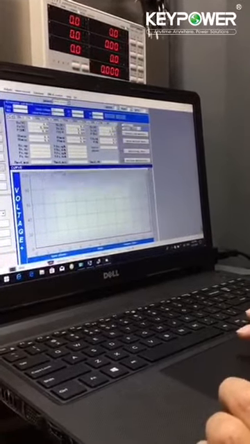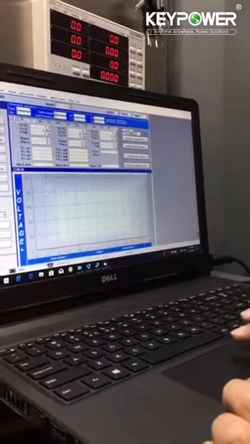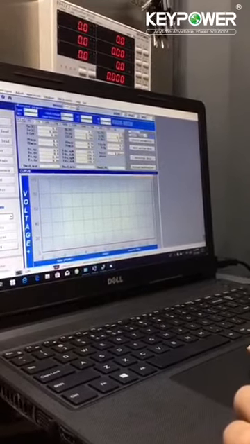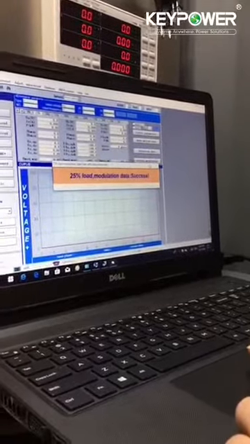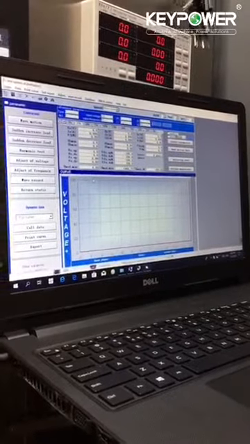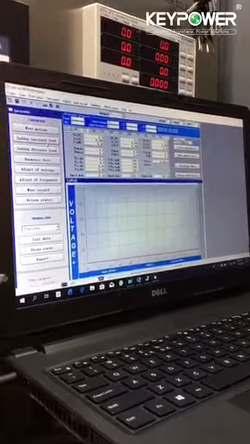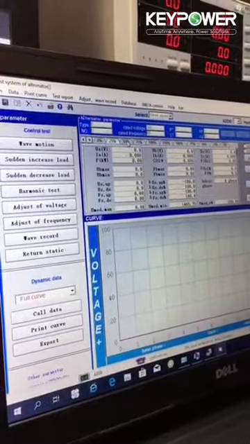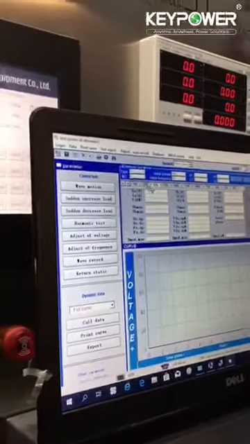100% and 110% overload, and also need to do the sudden load off and on to see the harmony curve. Assume we are doing this sudden increase. Assume it is at 50%, we can do it here.